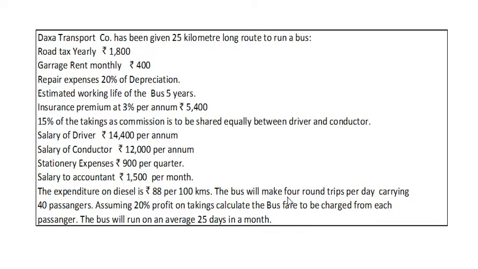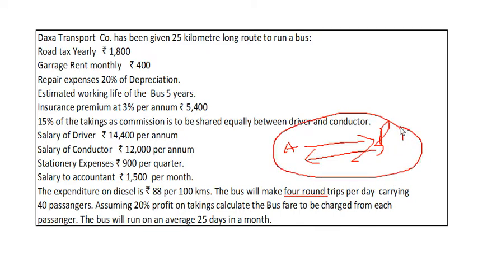The bus will make 4 round trips. My dear students, this is very very important. Round trip means two-way journey. One round trip is equal to going and coming back. Say for example, the bus runs from destination A and reaches destination B, and again comes back to destination A from B. The whole journey is known as a round trip.